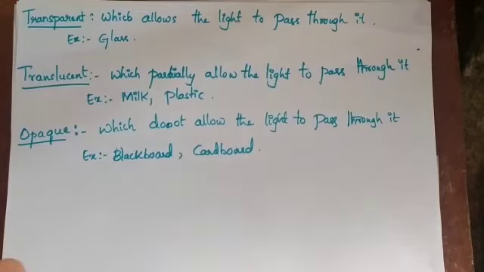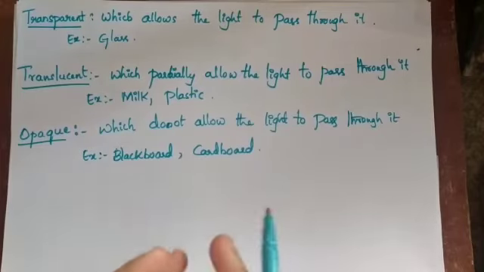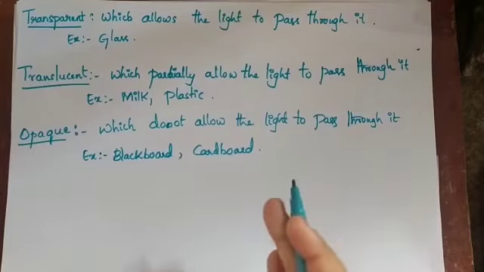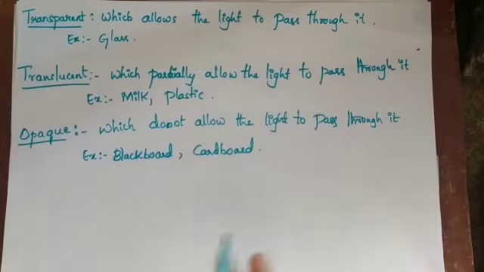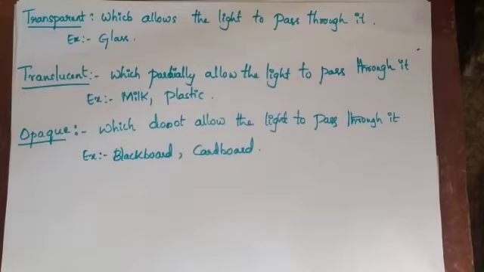Next is the opaque object. Opaque object means which does not allow the light to pass through it. Whatever the source we are using, the opaque object does not allow the light to go out of it. For example, you can take a blackboard or a cardboard sheet. This will not allow the light to pass through it. So these are the types: translucent, transparent as well as opaque objects, and what happens when light passes through them.